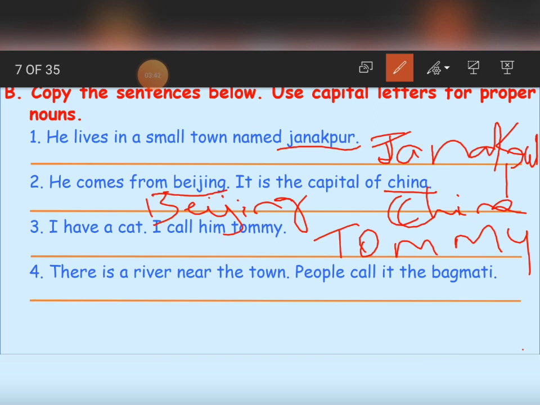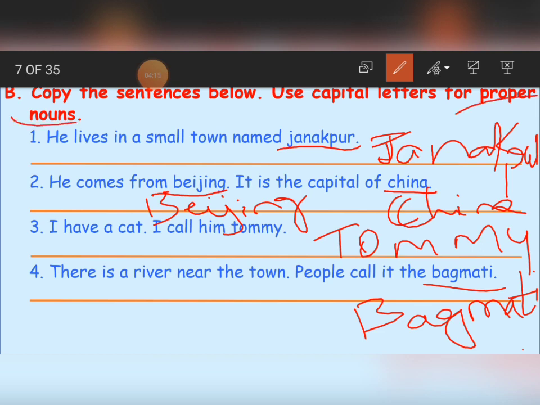Now the fourth one. There is a river near the town. People call it the Bhagmati. What is the name of the river, children, here? It is Bhagmati. Because it is a name, a proper noun, B must be in capital letter. Understood? So like this you have to use capital letters for proper nouns. Okay, children, clear? So we'll see the next one.